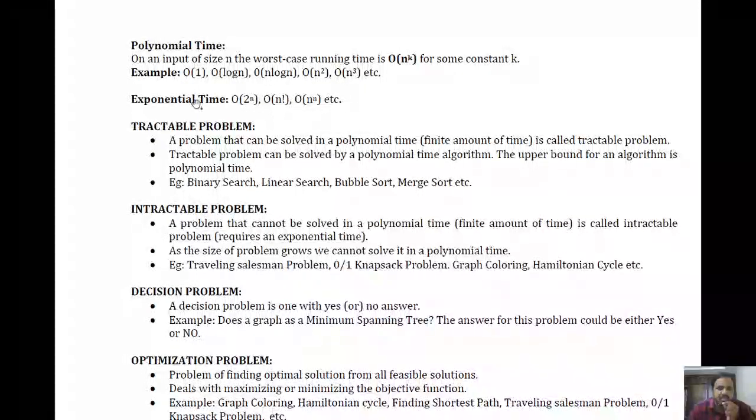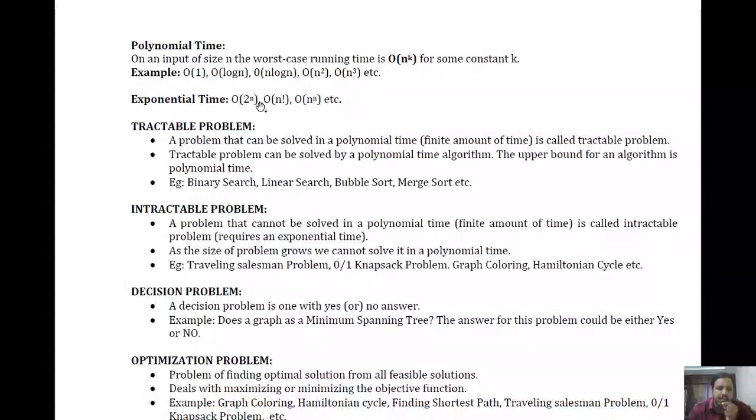The algorithms include various problems like the graph coloring problem and the Hamiltonian cycle. Those problems come into this exponential time complexity category, right? Because if you increase the size of the input, the algorithm is going to take more time. That means we cannot predict whether that particular algorithm will give a result in some finite amount of time or not, right? That is the case with exponential time. As long as the input is small, those algorithms are going to give the result in some fixed amount of time.